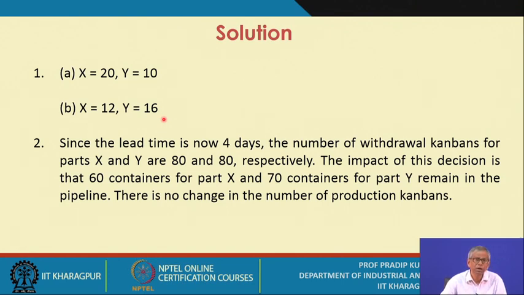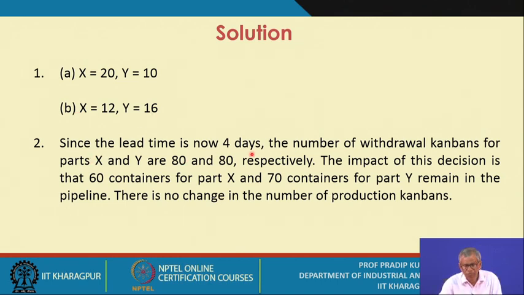First you determine the number of withdrawal Kanbans by applying the formula, the deterministic model, and then you use the same formula to determine the production Kanbans. So the part will have two sections. The first section relates to withdrawal Kanban determination, and part B relates to the number of production Kanban determination.